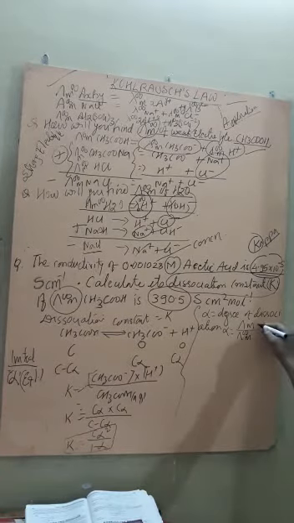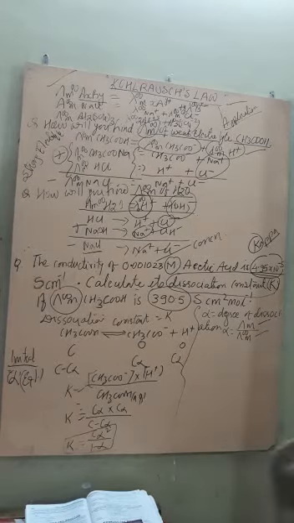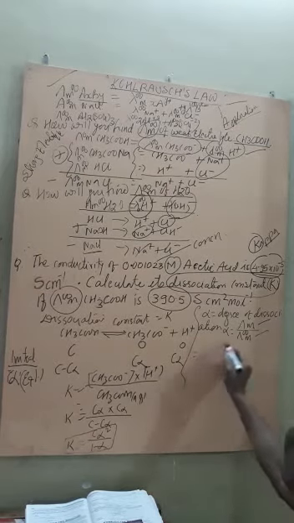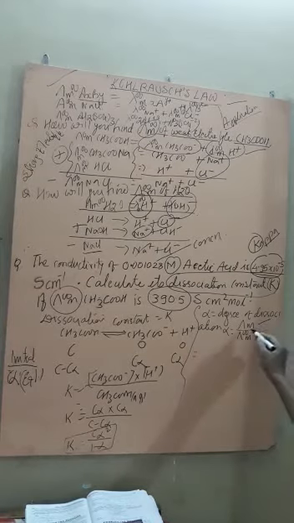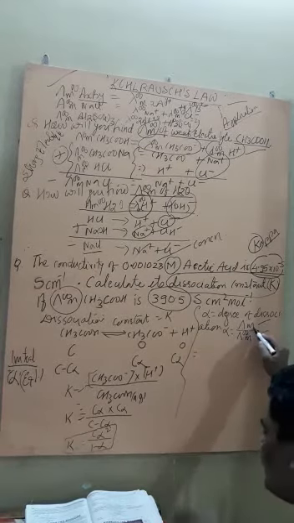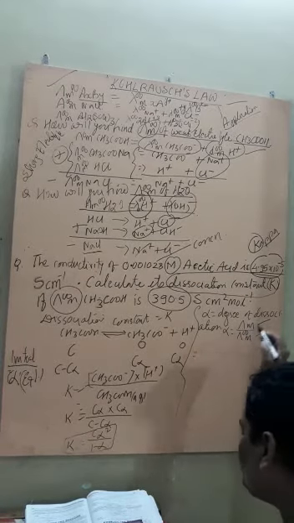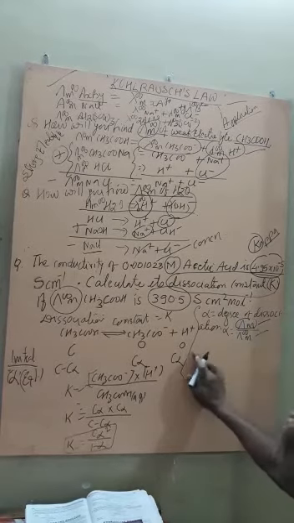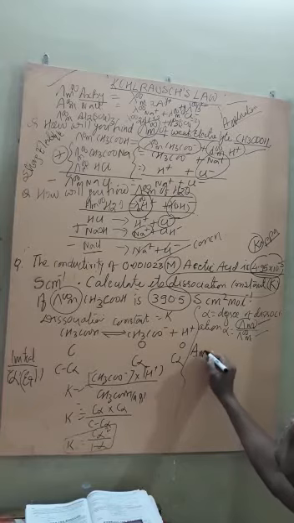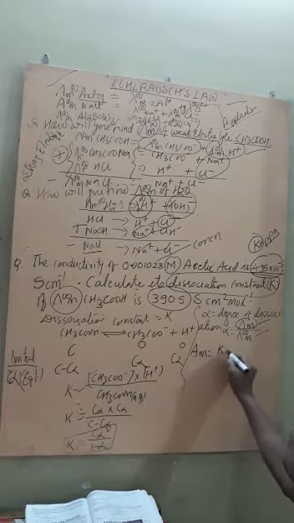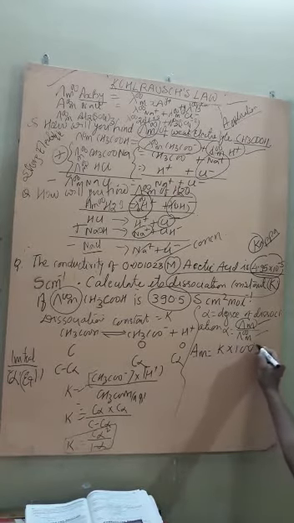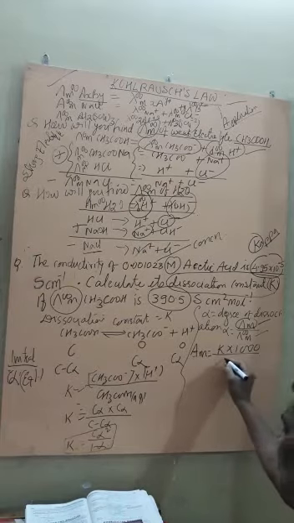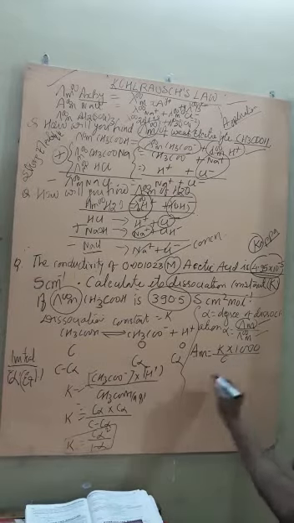So now place the value of del m. How to find this del m value? We can find it using the formula del m is equal to K into 1000 divided by the concentration.